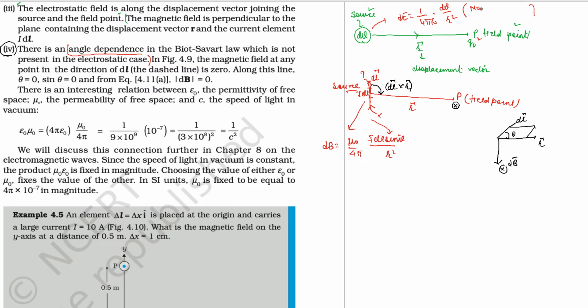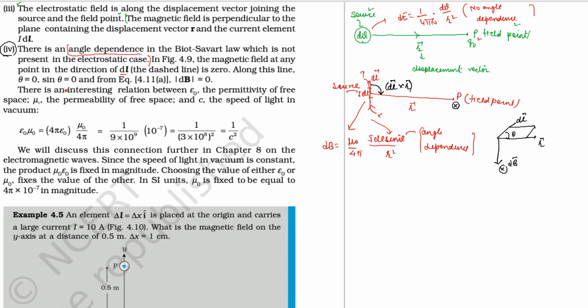Here we can write there is no angle dependence, right? But this part represents the angle dependence, right? This shows the angle dependence, and the magnetic field at any point in the direction of dL is 0.